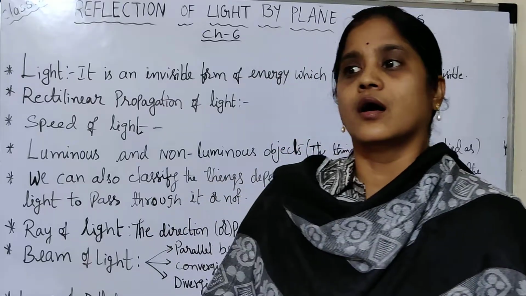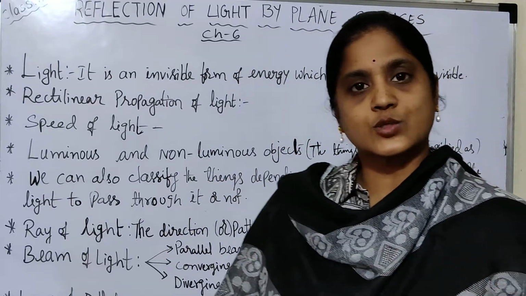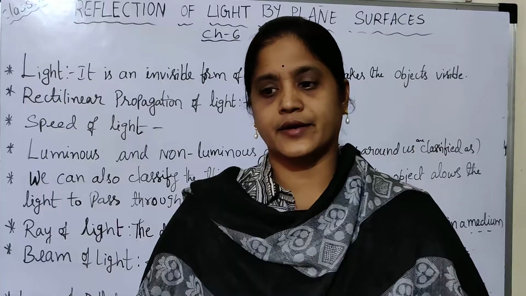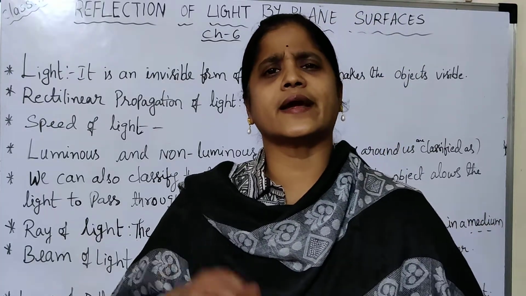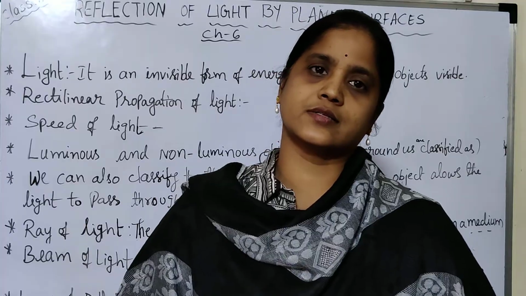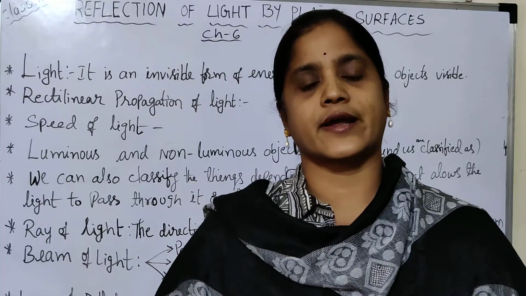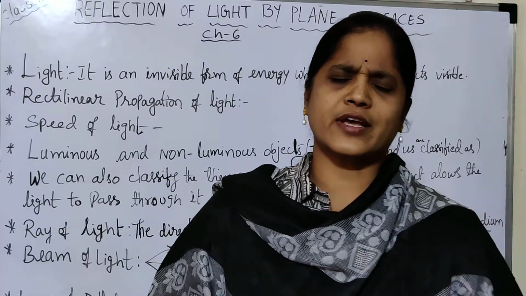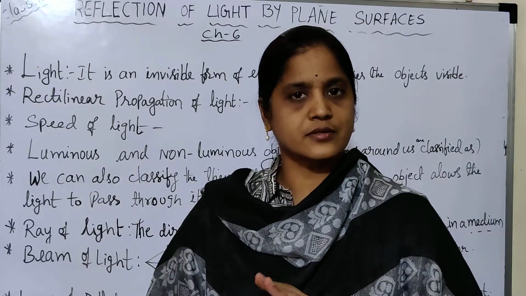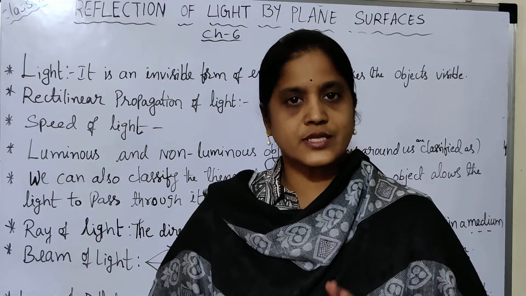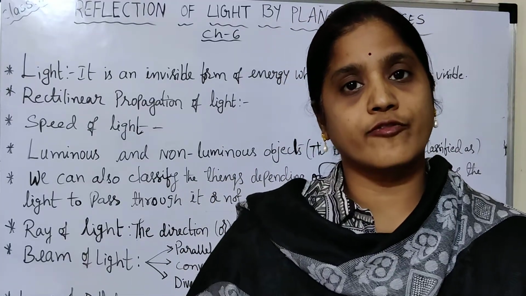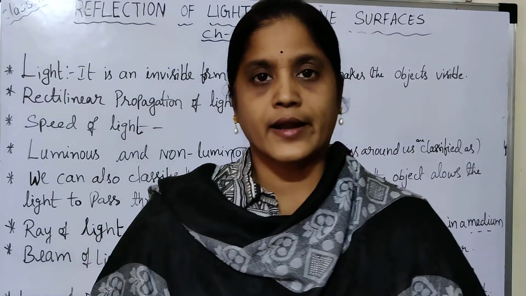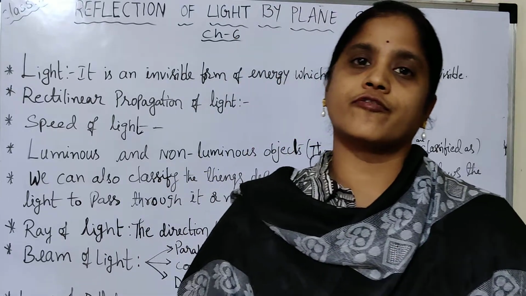Now we discussed what is light and why we can see the objects. The next one is that light always travels in straight lines. This property is known as rectilinear propagation of light.